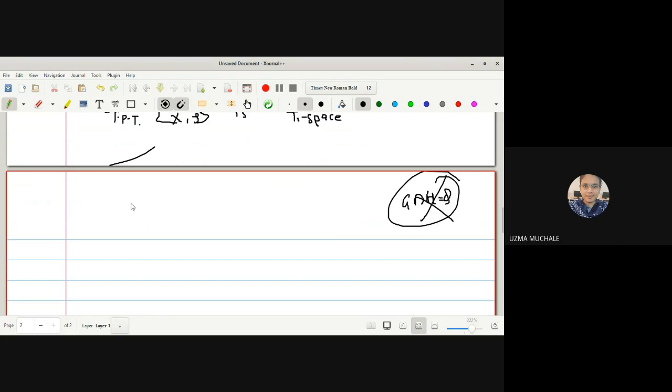It was necessary for T2. Okay, so to prove any space to be a T1 space, we have to start with the assumption x is not equal to y in capital X. And if x is not equal to y in capital X and (X, d) is a metric space, then d will be a distance between the two points x and y which is non-zero. Why is it non-zero?